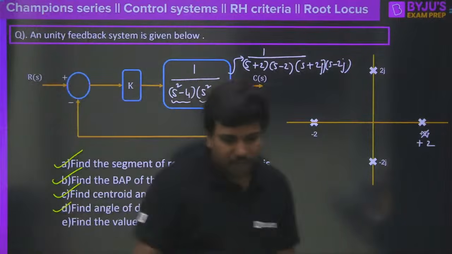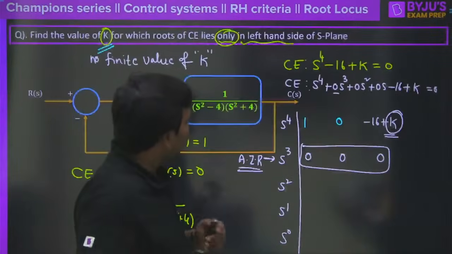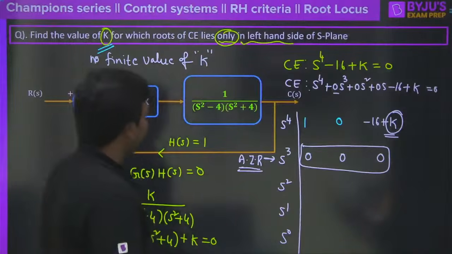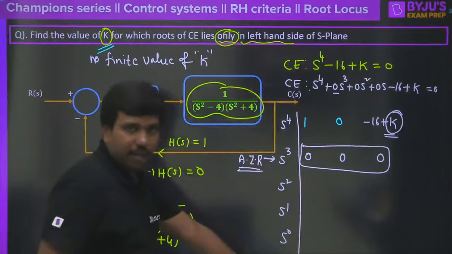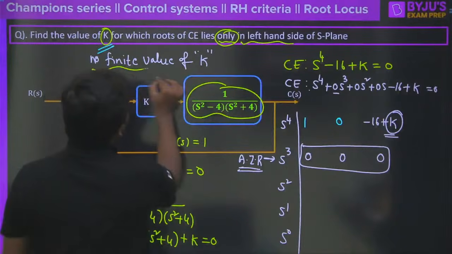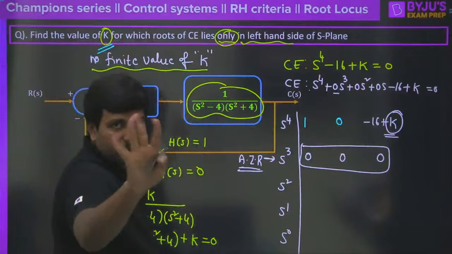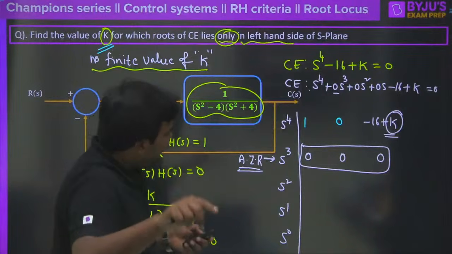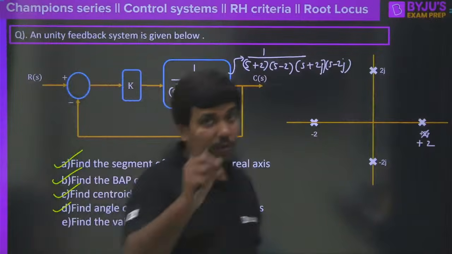One by one we will see so that we can validate our data with the previous analysis. What was your conclusion here? For this same system, the RH criterion says that whatever finite value of k you keep, the closed loop system will not become stable. Now let's analyze the same thing from the root locus and try to tally this. Then you will find it really interesting.